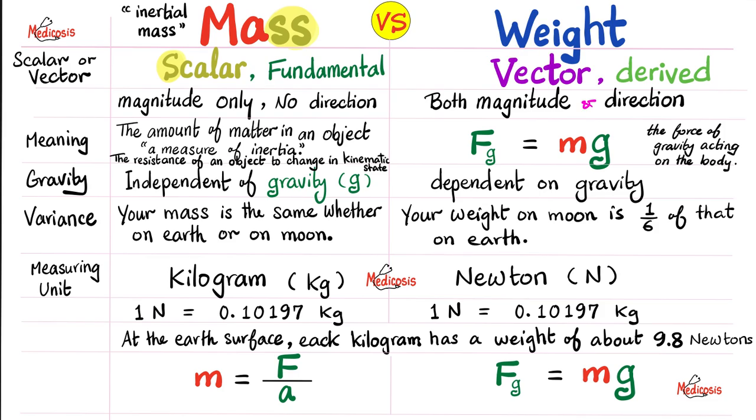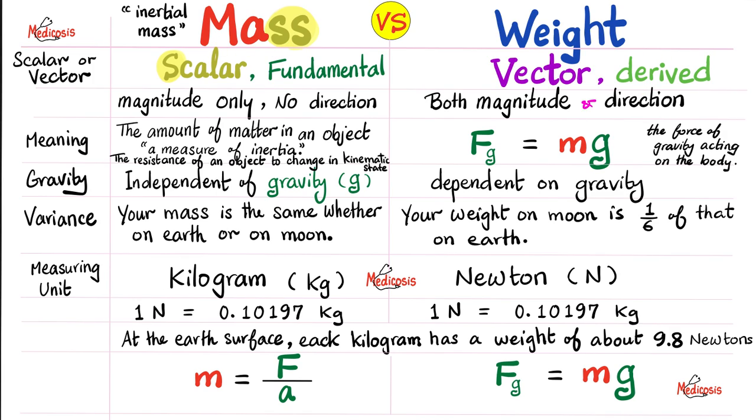Next, mass versus weight. Mass is also known as inertial mass, by the way. Not that you care. Mass is a scalar physical quantity, has a magnitude only but no direction. As for weight, it is a vector, meaning it has both a magnitude and a direction. Mnemonic: mass is scalar, but weight, which has a W or a double V, is a vector with a V. Next, mass is a fundamental physical quantity that cannot be derived from anything else. However, weight is a derived physical quantity. It is derived from mass and acceleration caused by gravity, so it's a derived physical quantity.